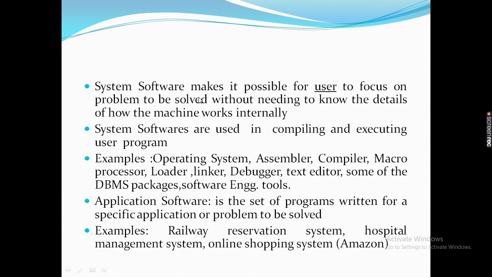System software makes it possible for the user to focus on the problem to be solved without needing to know the details of how the machine works internally.